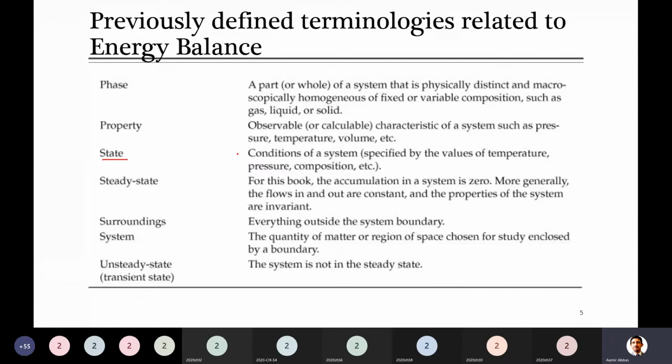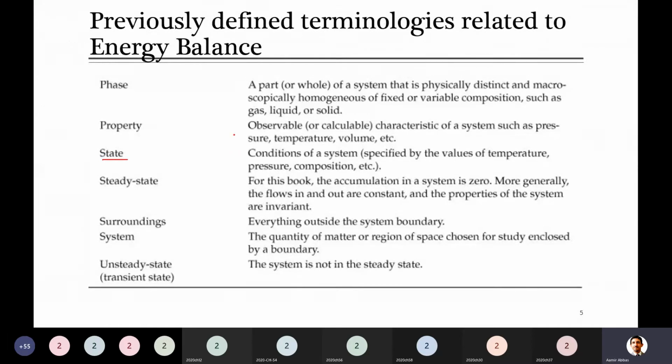Because when we keep changing the temperature and pressure, the state can change. Sometimes it can go to solid or gas. We discussed this already. So state is the condition of a system as specified by different properties, mainly temperature and pressure, and sometimes also composition.